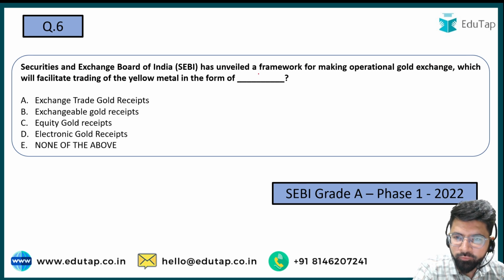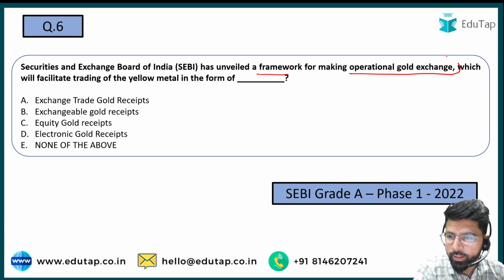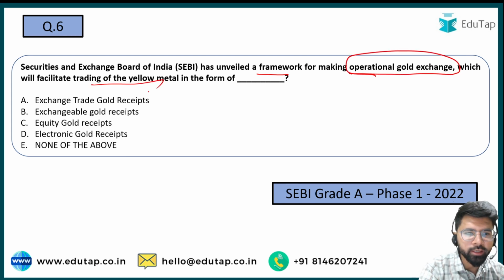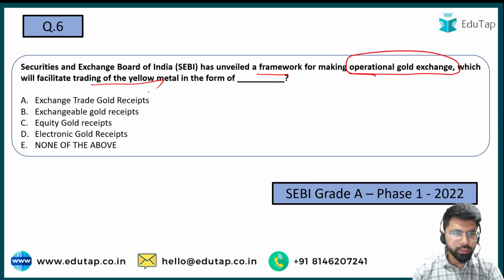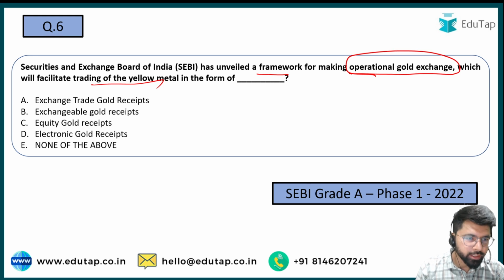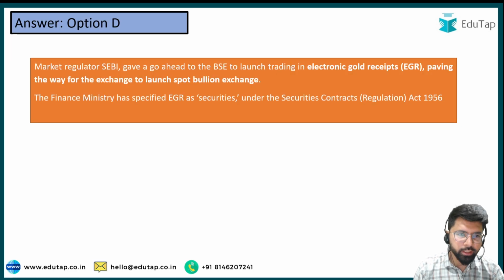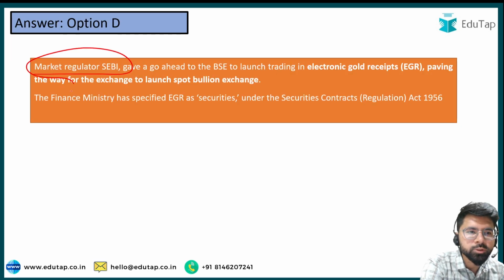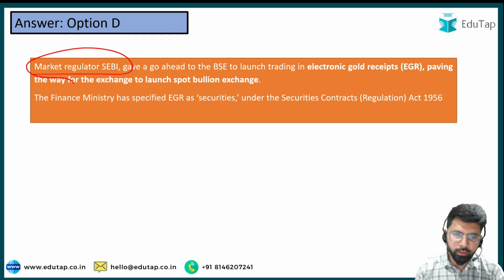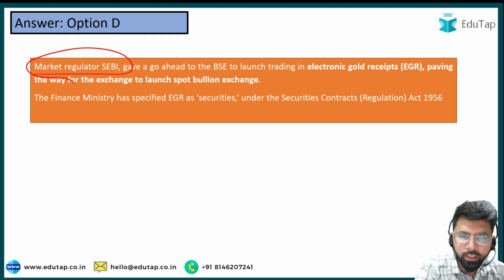SEBI has unveiled a framework for making operational a gold exchange, which will facilitate the trading of yellow metal in the form of dash. And the options are exchange trade gold receipt, exchangeable gold receipt, equity gold receipt, electronic gold receipt, and the option E is none of the above, friends. The right answer here is option D. So this was a current affairs question which was in news during 2022.